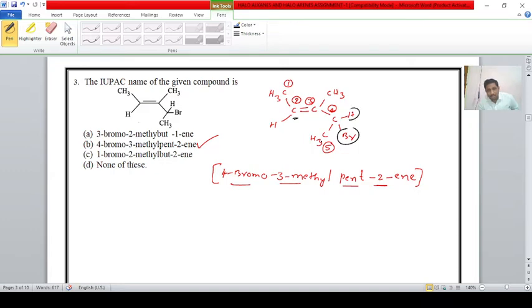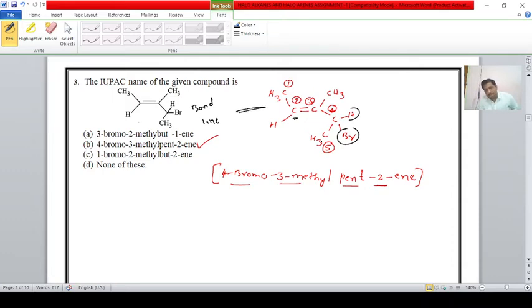Observe clearly, student. Here the structure is given like this. This is known as a bond line structure, and the bond line structure can be converted into a normal structure. That is, here methyl, methyl, hydrogen. A 3-line junction is nothing but carbon, and a 3-line junction with the double bond is C double bond C. In first PUC we are discussing this.